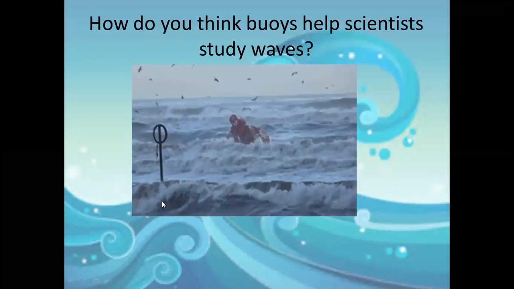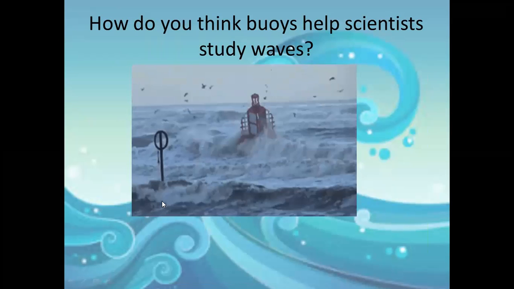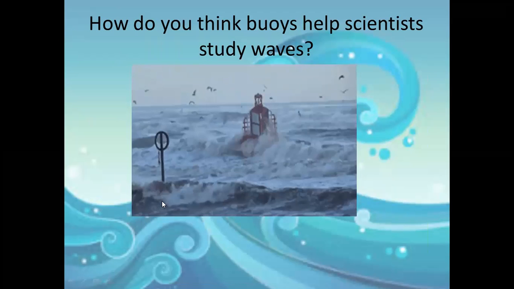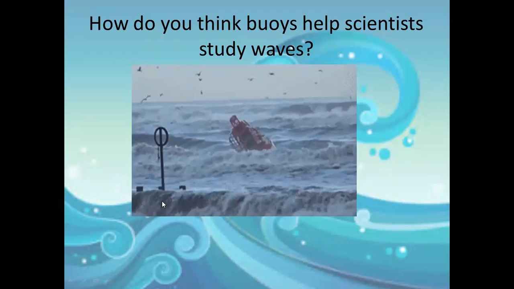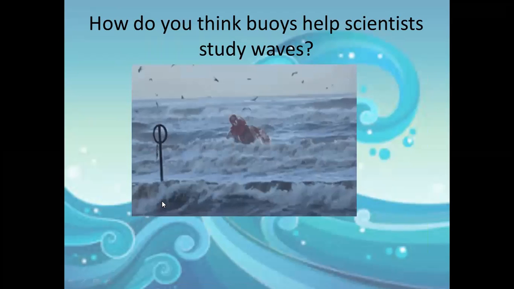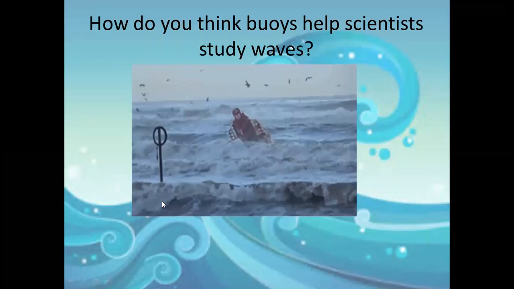How about buoys? Can you see these buoys? Haven't you ever seen them in the sea? And how do they help scientists to study waves? These buoys are placed on the sea to give scientists evidence or information about the strength of the waves or the strength of an upcoming storm.